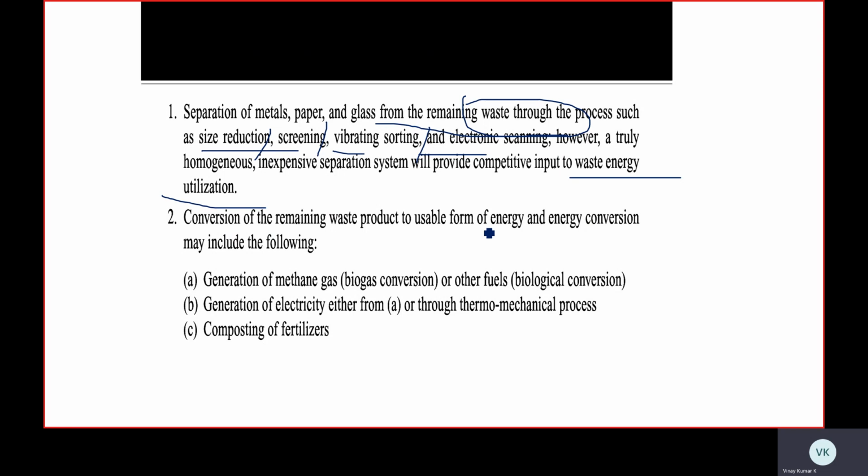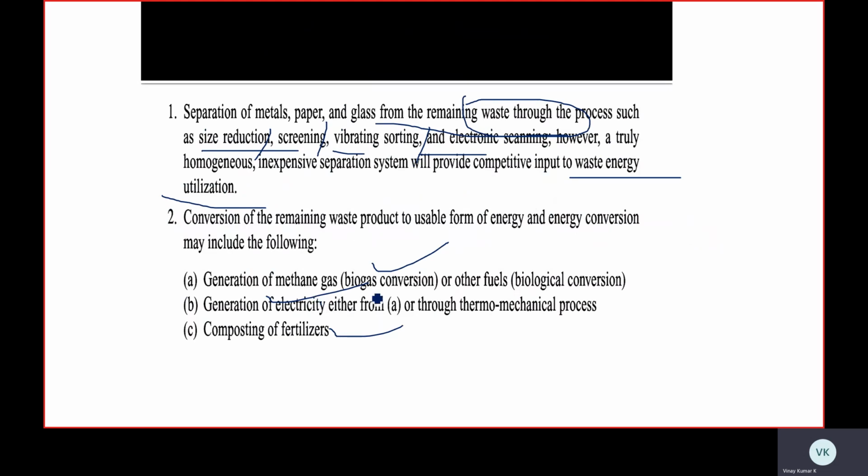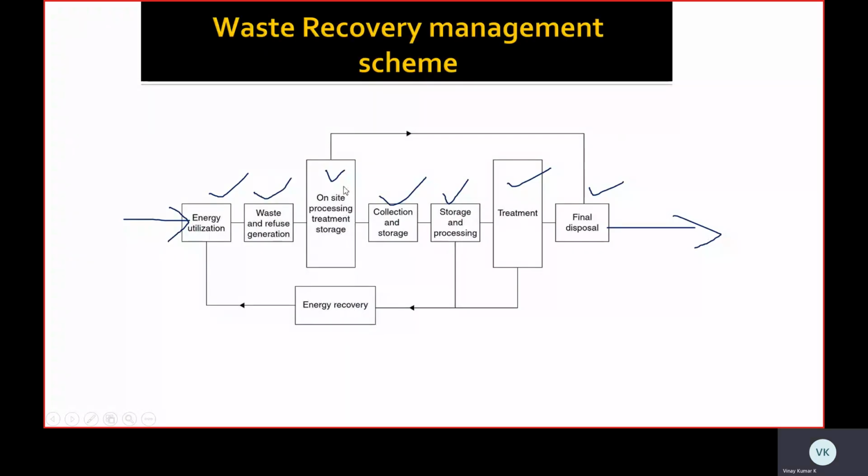We can transform that energy into other useful forms: generation of methane gas, generation of electricity, and composition of fertilizers. That is waste and refuse generation. In this process, we can bifurcate the non-usable form of energy into usable form. Then on-site processing, treatment and storage. What happens here?